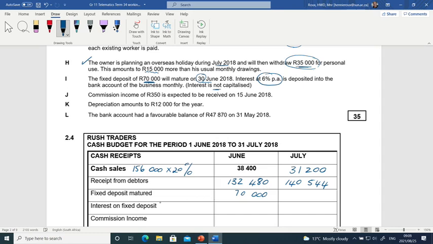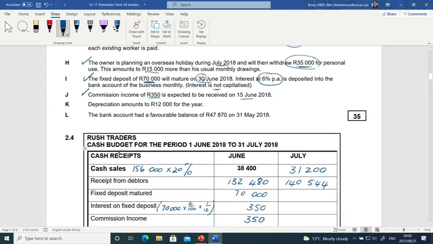And then the interest on that fixed deposit, 70,000 at the interest rate of 6%, and it is for 1 month, and then we will receive 350 Rand in June for that interest. Commission income of 350 is expected to be received on the 15th of June. Commission income in June, 350. An easy one there.